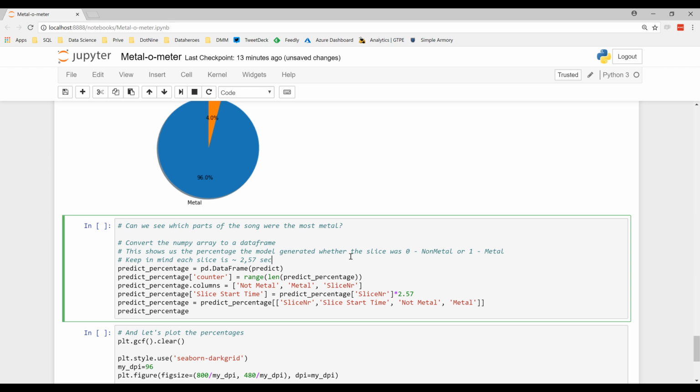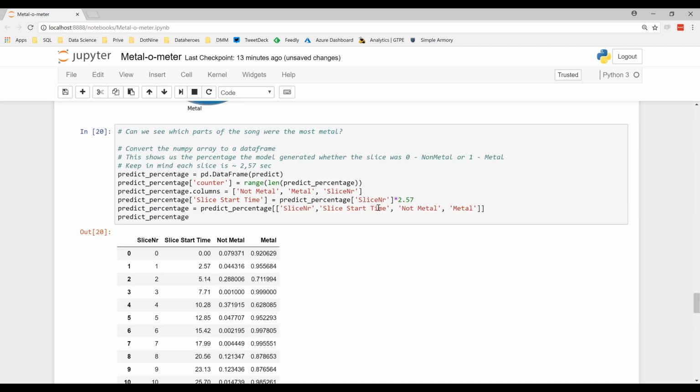So with this graph I'm plotting all the slices and showing which one is labeled metal and which one isn't. You can practically go to the timeline of a song, listen to it, and know which parts were identified as metal or not metal.